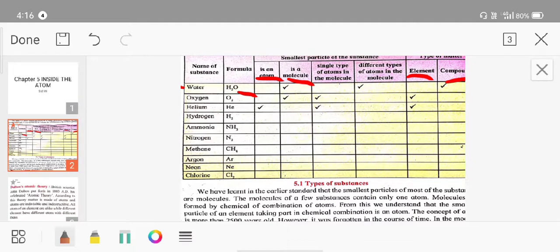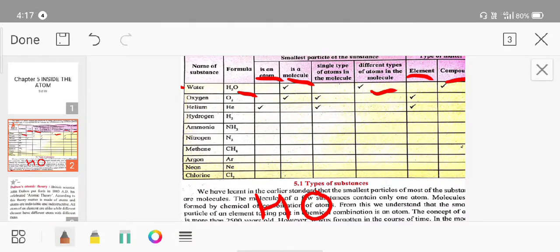H2O means two atoms are involved, so it is a molecule. Whether a single type of atom is present in H2O or different types of atoms: here one is H and the other atom is O. So different types of atoms are present in the molecule, tick mark.